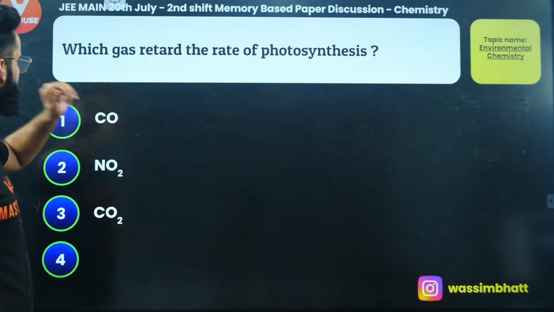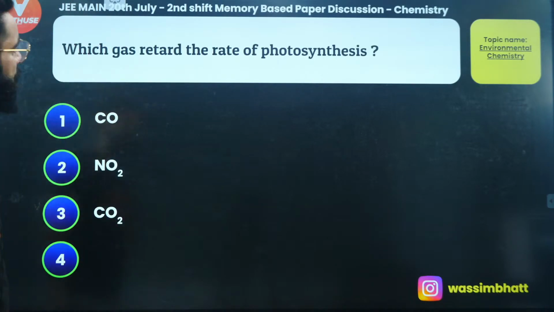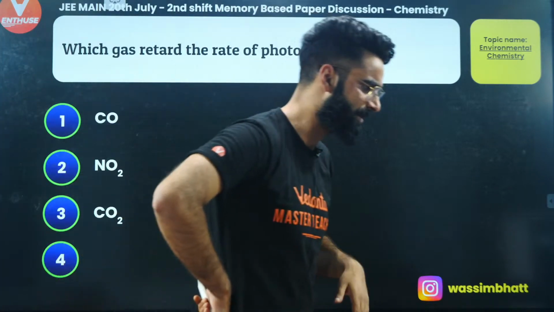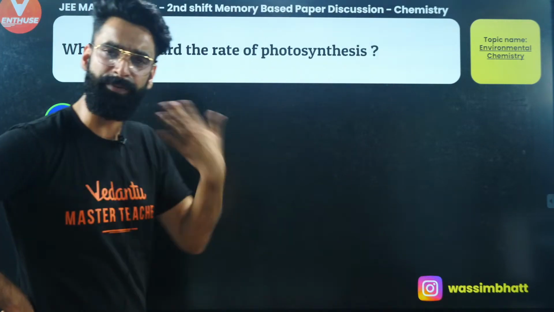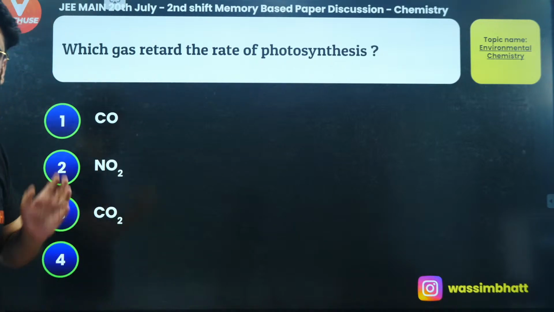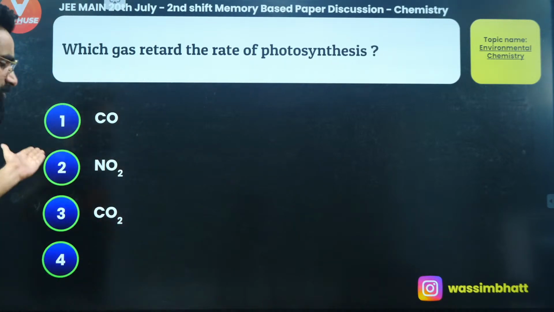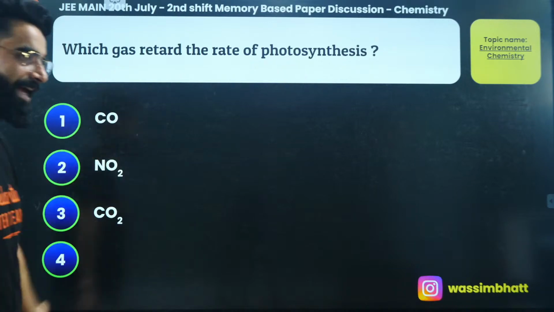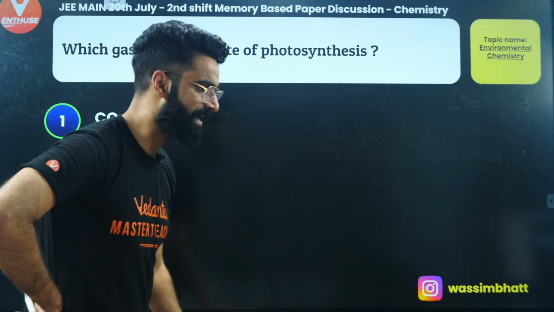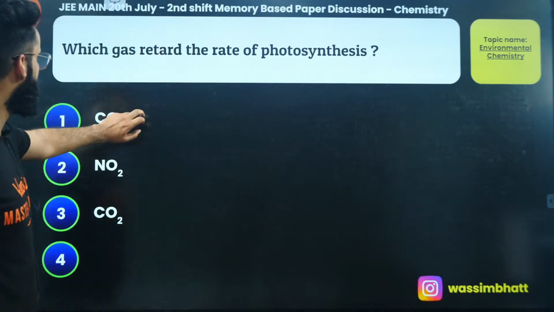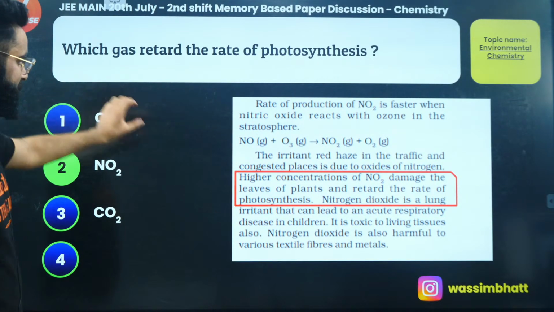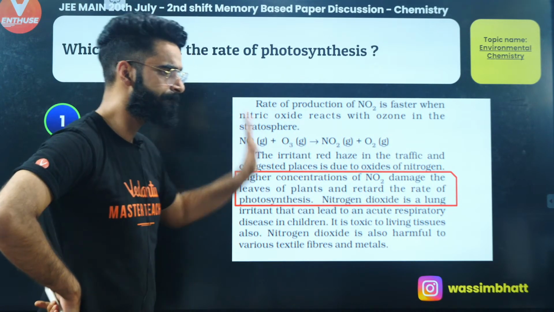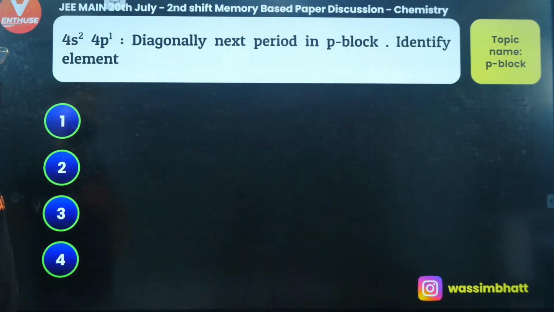Let's move on directly to one more question. Which gas retards the rate of photosynthesis? It's absolutely going to be the memory-based question directly from your NCERT, which I've been telling you from past couple of sessions. Just focus on your NCERT for your inorganic part, right? So the answer of this question is going to be, can you let me know fast? It's going to be NO2, right? Perfect. See, this is the line over here directly taken from your NCERT, yeah? Okay, I'm moving on to one more question.